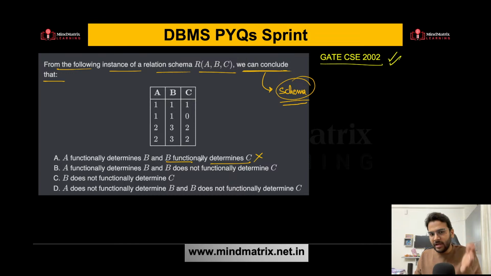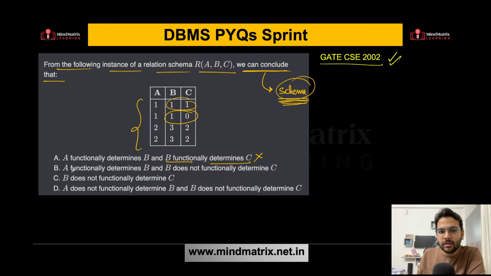So B functionally determines C is dissatisfied by the instance, and if it is dissatisfied by the instance, definitely it cannot be satisfied by the schema. So this option A is incorrect over here.